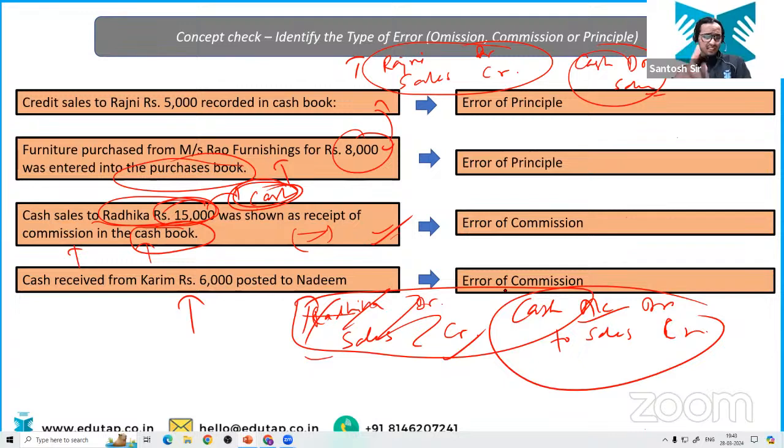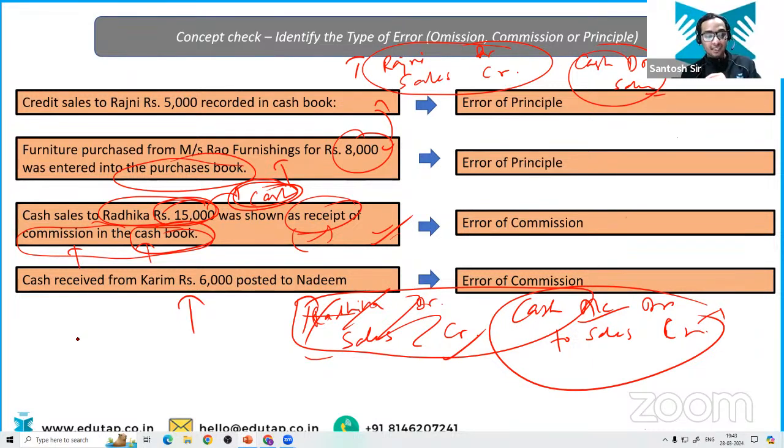Now, just look at this very carefully. The accountant has shown the receipt of commission in the cash book. He has entered the entry into the cash book because it is a cash transaction. But instead of writing sales on the debit side of the cash book, what has he written? He has written commission by mistake.